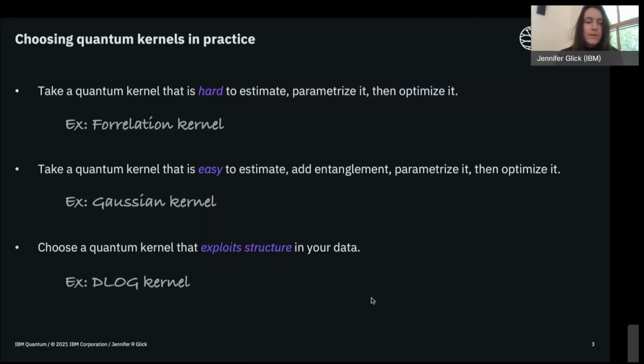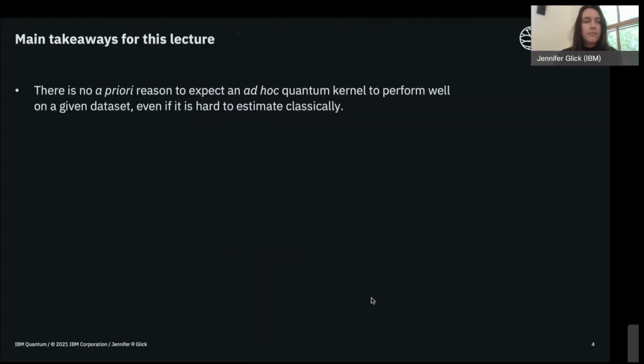And so we're going to come back to this in more detail later, but I just want to give a sense for where we're headed. So the main takeaways that I want to discuss today are a couple of things. The first, which we already touched on a little bit, is that for any kind of ad hoc quantum kernel, even if it's hard to estimate classically, there's no reason why we would expect it to perform well on any given data set.